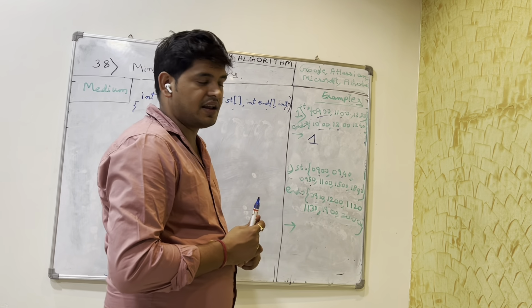The brute force approach for this question would be the way we have just done it. We can take a train timing and see how much overlapping it can take. Say, for this one, we check with all the other arrivals of the train: is the end time of this one overlapping with another train? If it is overlapping, we increase the counter. So for all the trains we check, and for this one we got, okay, we need three platforms, right?